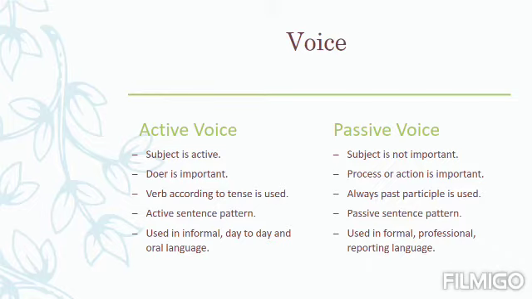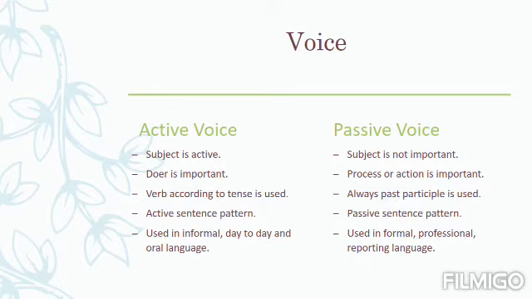The third difference between active voice and passive voice. In active voice, the verb according to tense is used. For example, if the sentence is in simple present tense, then V1, that is the basic verb, is used. If the sentence is in present continuous tense, then the supporting verb, that is either am, is or are, is used, and with the supporting verb, the basic verb with ing is used.